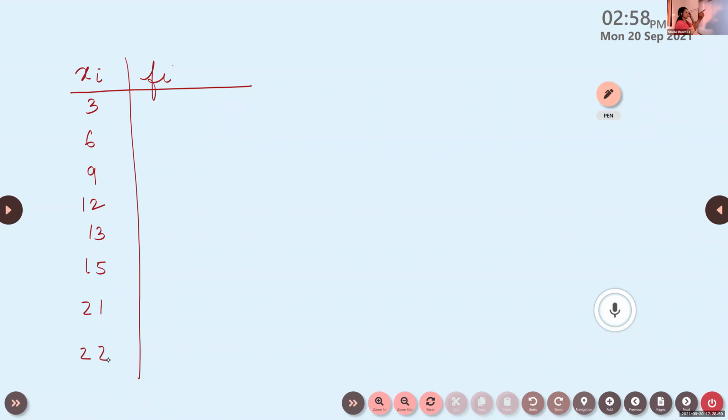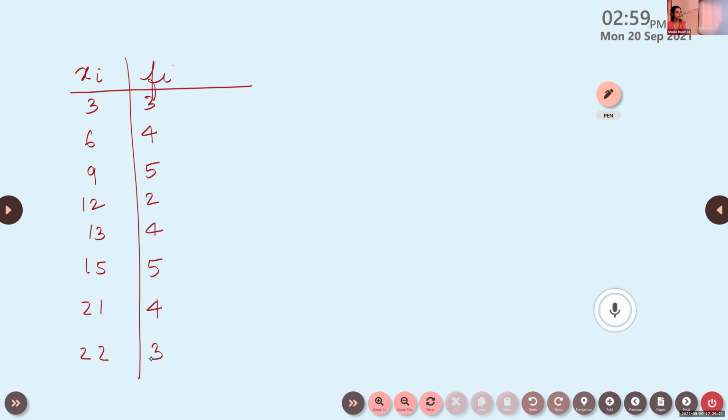And the Fi values are 3, 4, 5, 2, 4, 5, 4, 3.